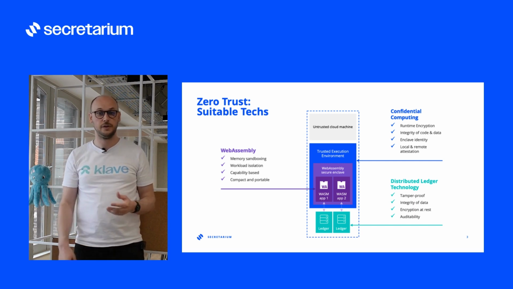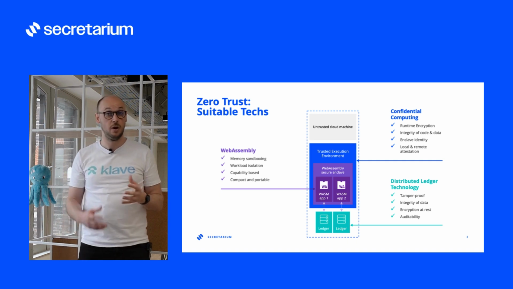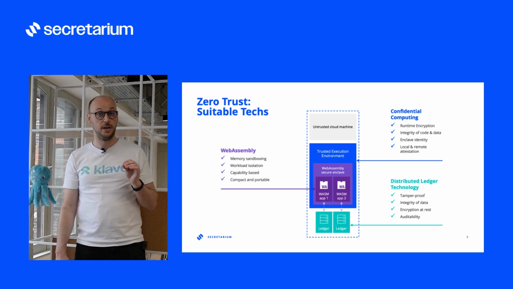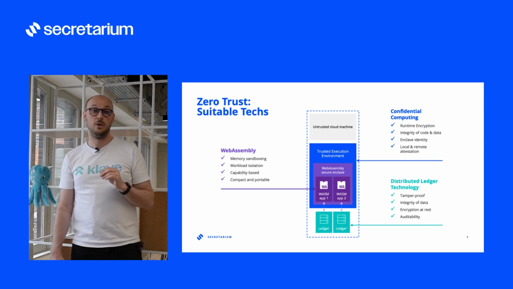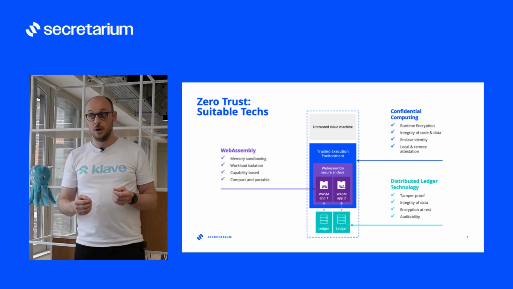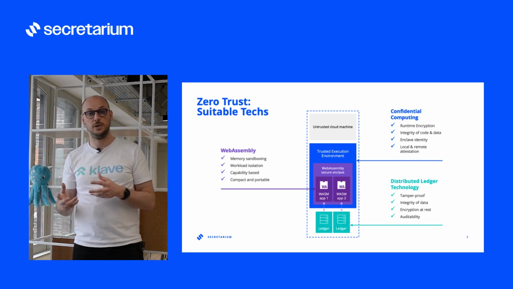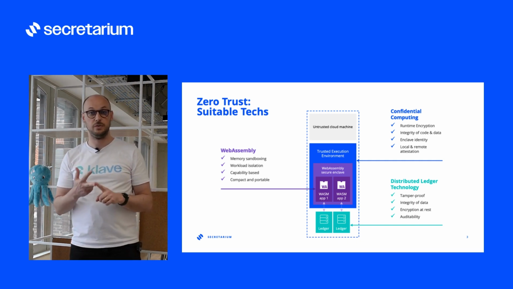We all know that trusted execution environments provide a hardware isolation layer with runtime encryption, protecting code and data while in use. But they also provide strong identities, guaranteeing the integrity of data and code in a verifiable manner with local and remote attestation. However, if we want to add a state and protect data at rest, another technology is needed. And here, distributed ledger technology is really suitable. They are tamper-proof, immutable, and provide strong auditability.